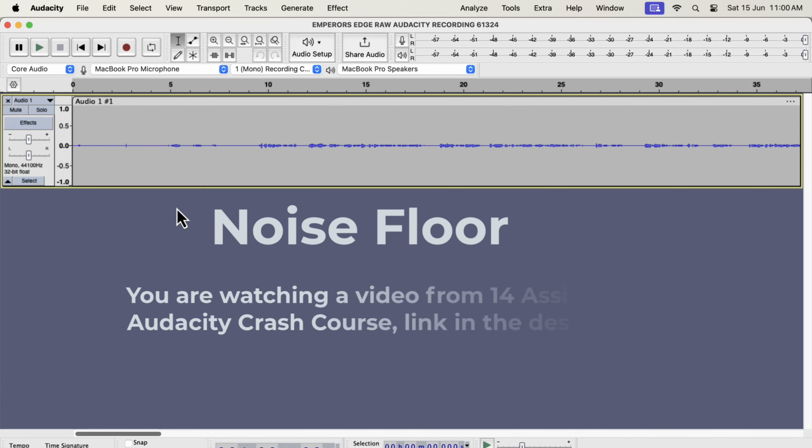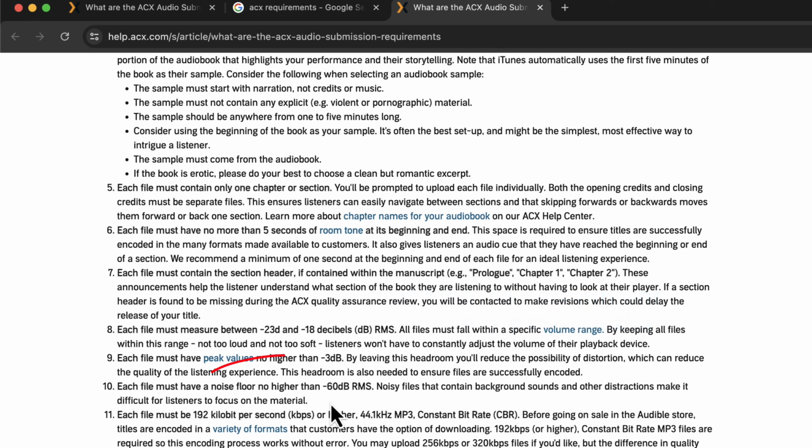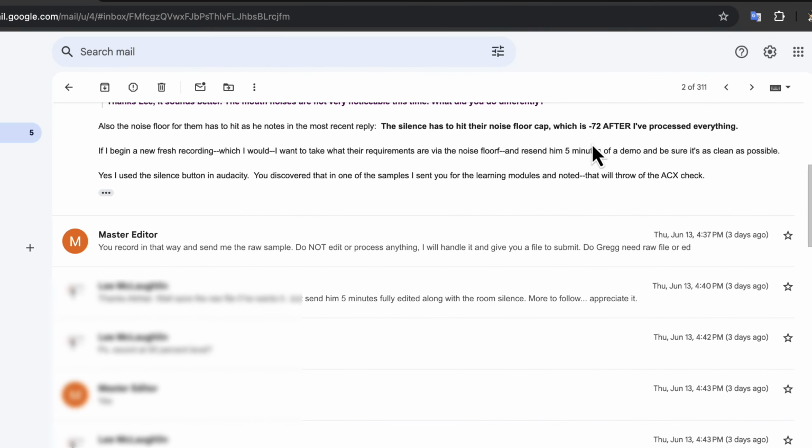In this assignment, we will learn some details about the noise floor requirement. Sometimes, you can get a bit stricter noise floor requirements than ACX in your professional work. The ACX noise floor requirement is below -60 dB RMS. However, if you are working directly with a publisher or a production house, you may get a much lower requirement, like -72.